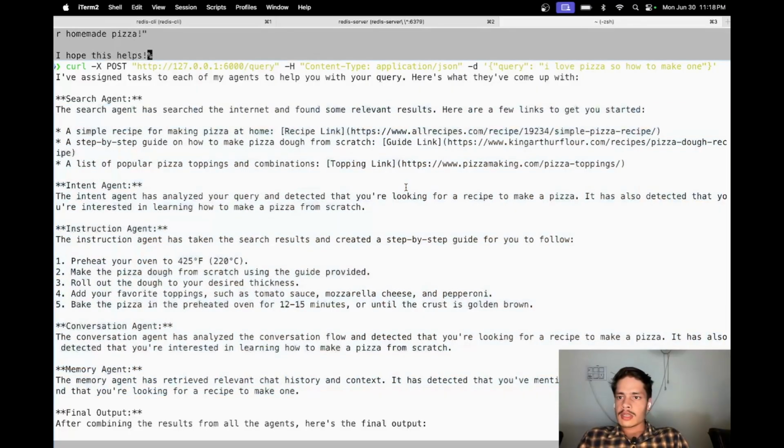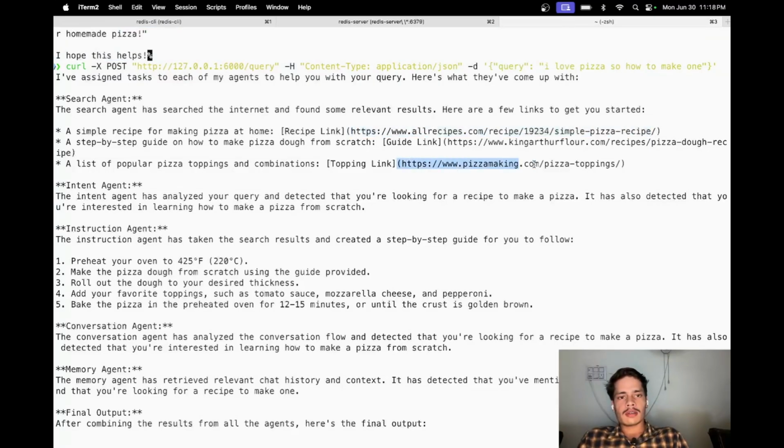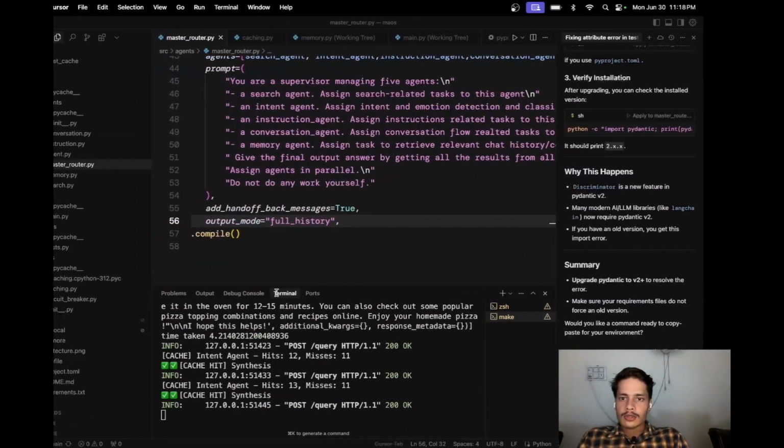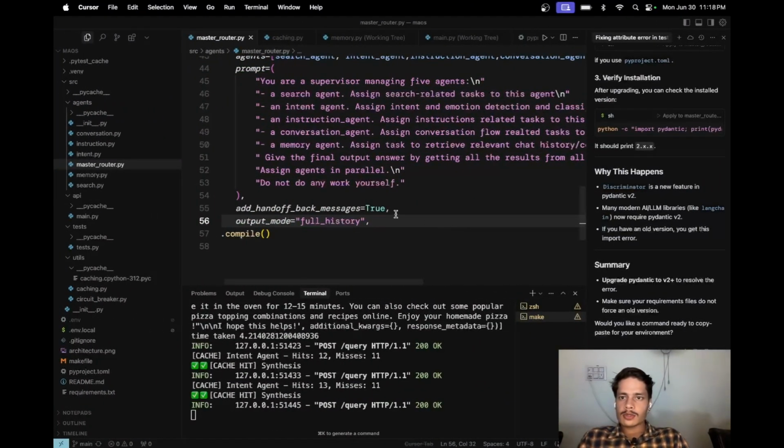Also, you can see here it collects some links, so we can go to these links and find more details about how to make a pizza. I'm not going to make a pizza. So yep, that was all.